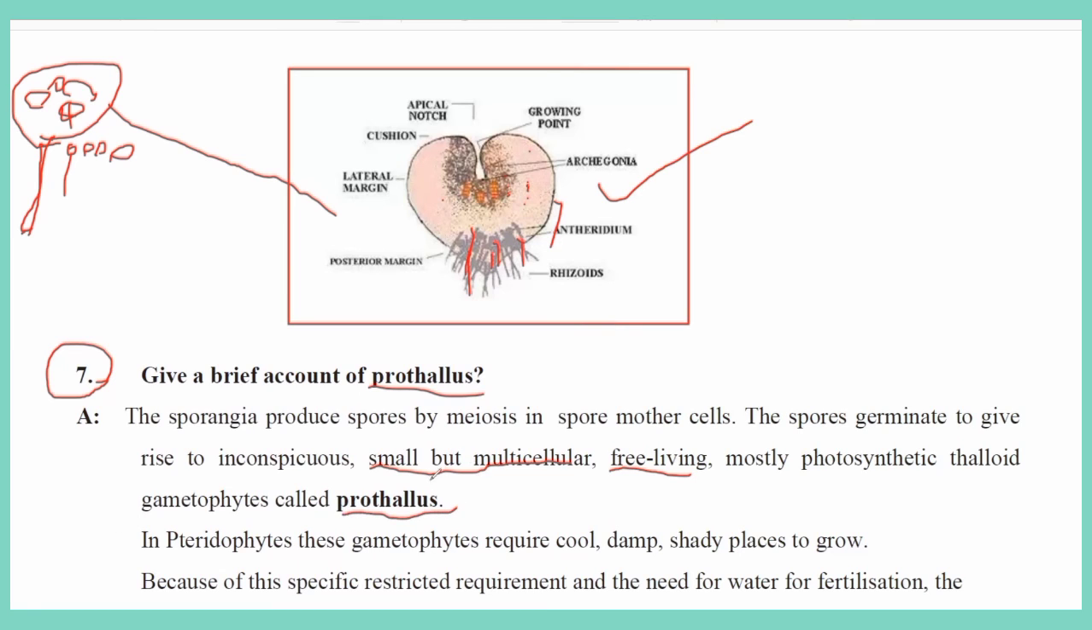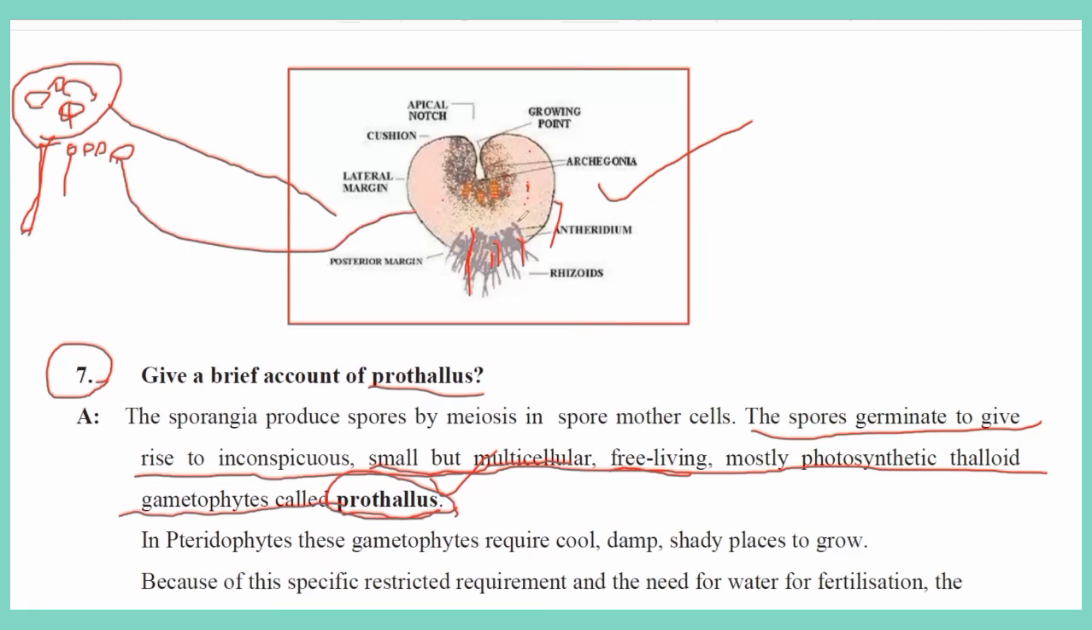I already said the definition: spores germinate to give rise to an inconspicuous, small, multicellular, free living, mostly photosynthetic, thalloid gametophyte called prothallus. So imagine this spore developed into a prothallus, and the prothallus developed into a gametophyte like this.